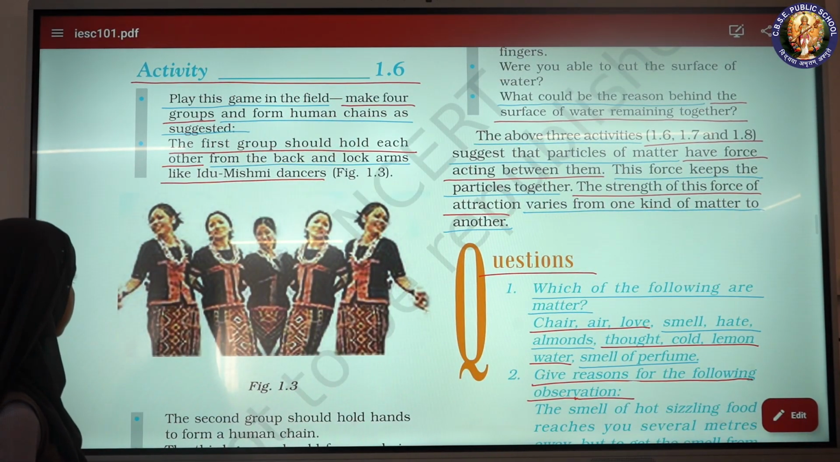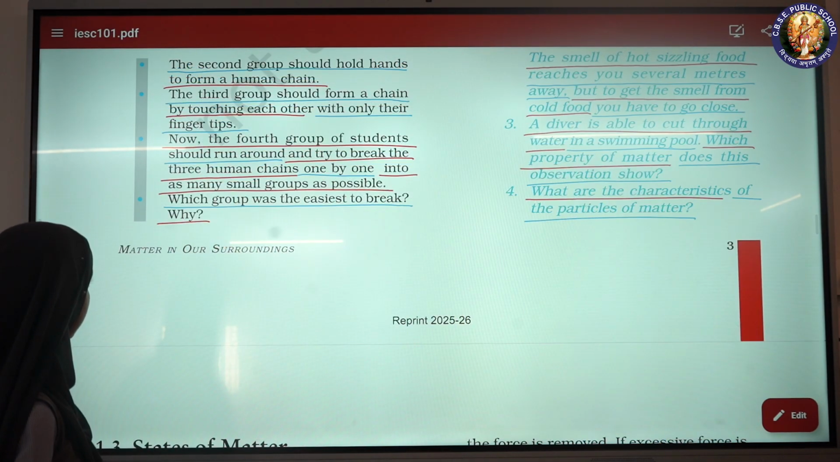Activity 1.6. Play this game in the field. Make 4 groups and form human chains as suggested. The first group should hold each other from the back and lock arms like Idu Mishmi dancers. The second group should hold hands to form a human chain.